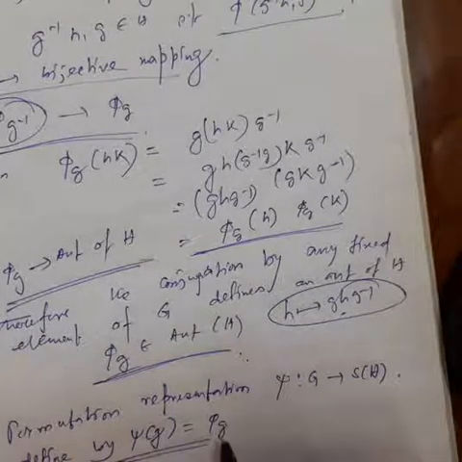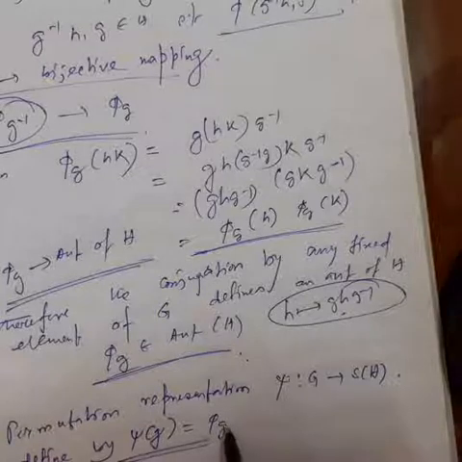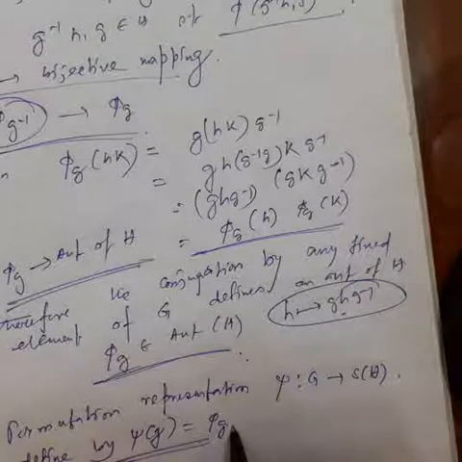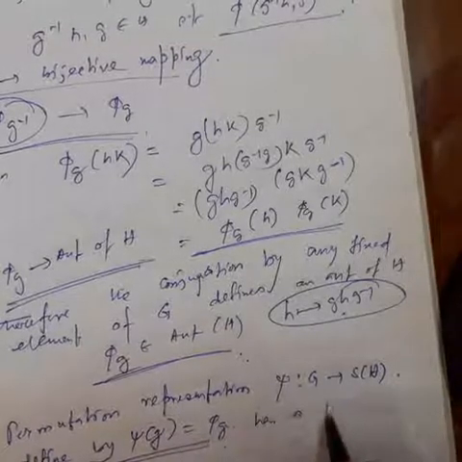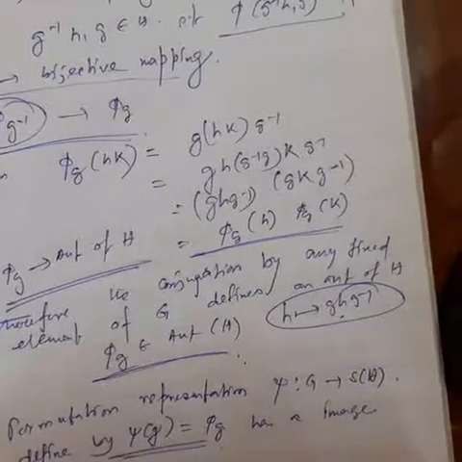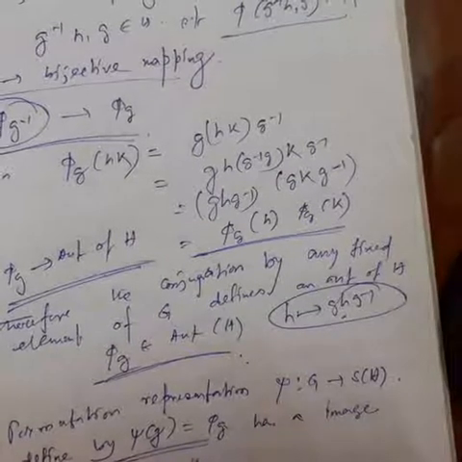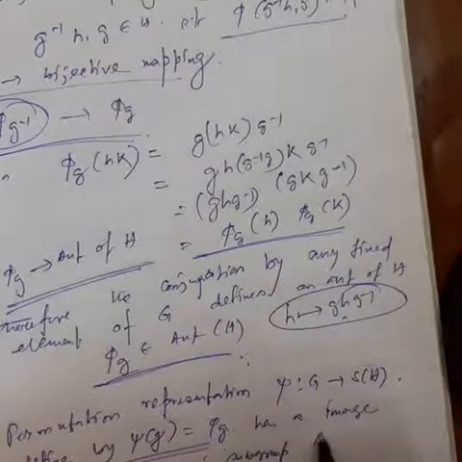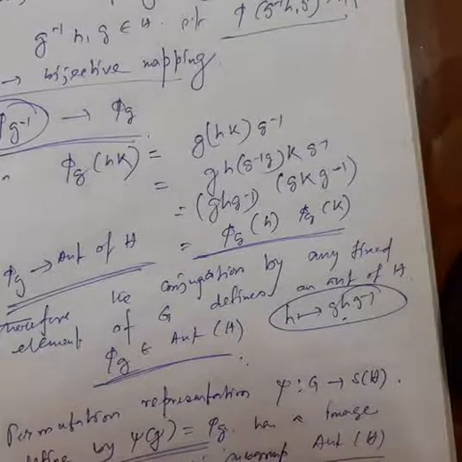So this is actually the left action of G on H. Okay, so it has an image contained in the subgroup automorphism of H. Okay, this is actually Cauchy's theorem.